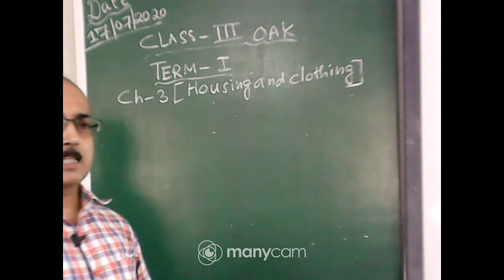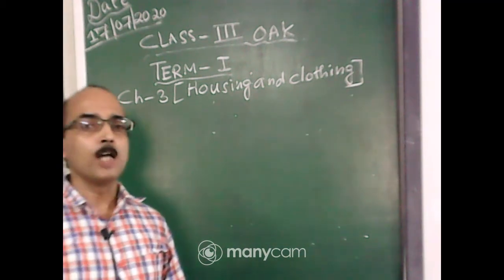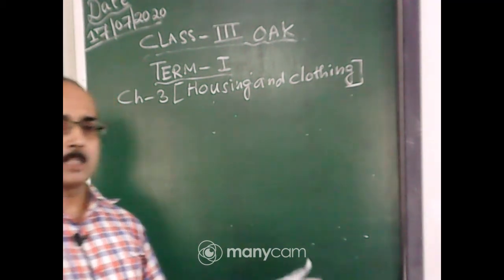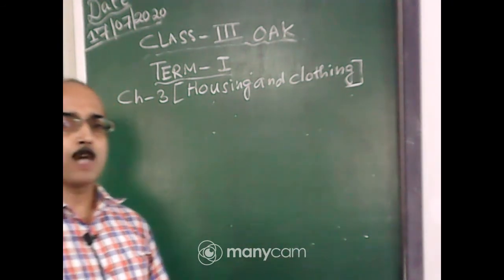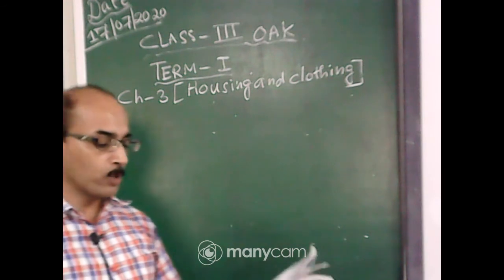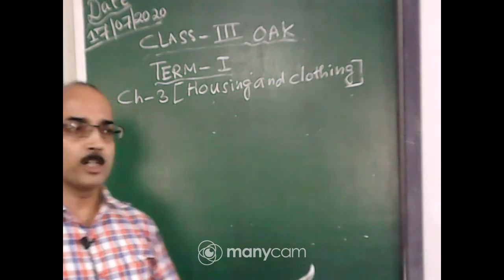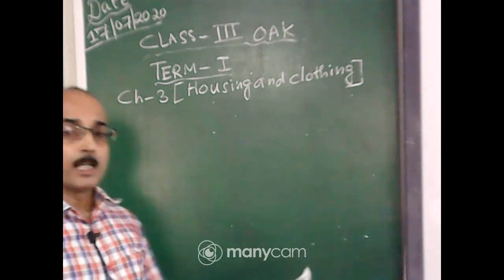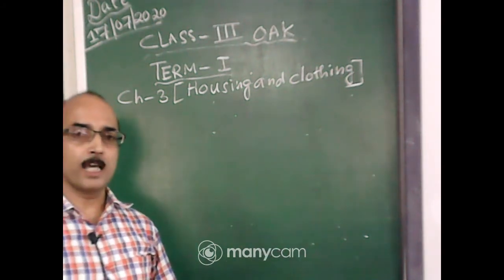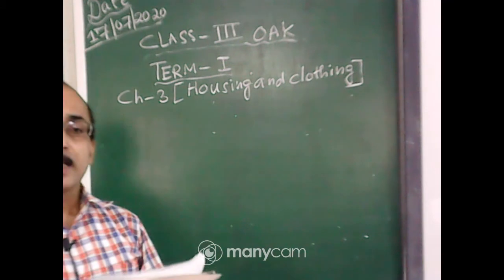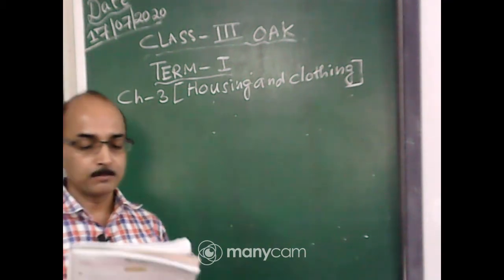So, what is the answer? I have told you, we wear light colored cotton clothes in summer because these clothes allow body heat to escape and thus keep our body cool. And why do we wear woolen clothes in winter? Because woolen clothes do not allow the body heat to escape and they keep our body warm.